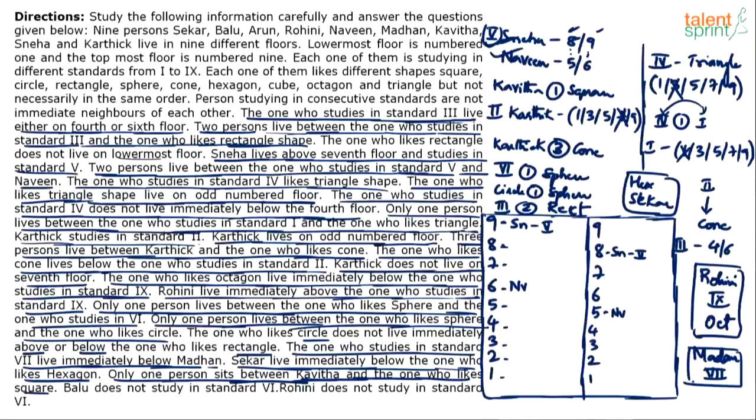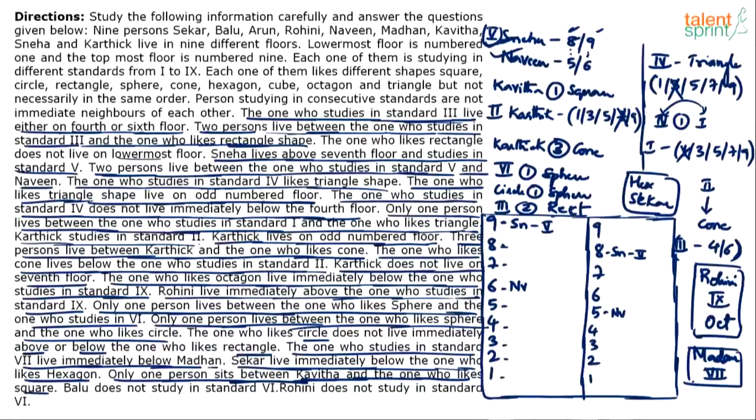At this point, I think we are still with the same two possibilities, but no further movement, because nothing else is connected to fifth class. Something should be connected to fifth class. Sneha is in fifth class. All I can say is eighth floor cannot have third class or fourth class. Oh, I think I can use this, right? We know that third standard will come on fourth floor or sixth floor. Okay, there's some progress. In this case, the sixth floor is blocked, but Naveen can be in third standard.